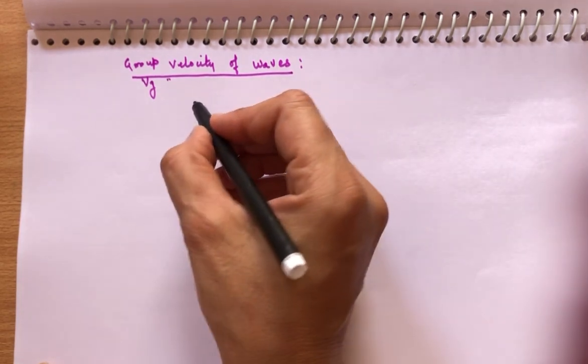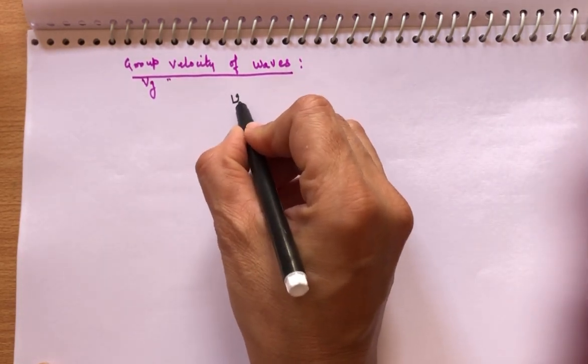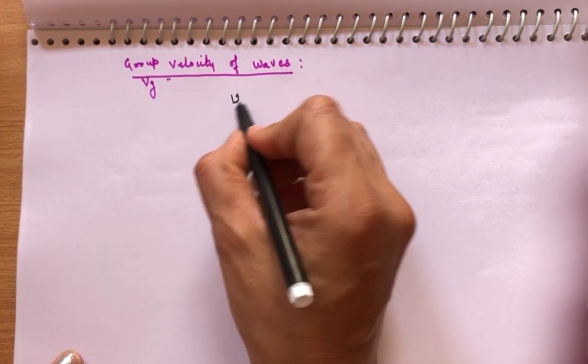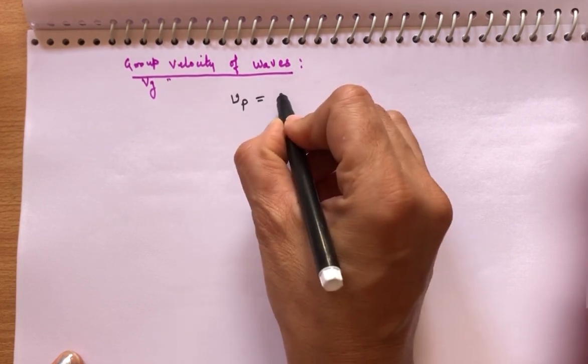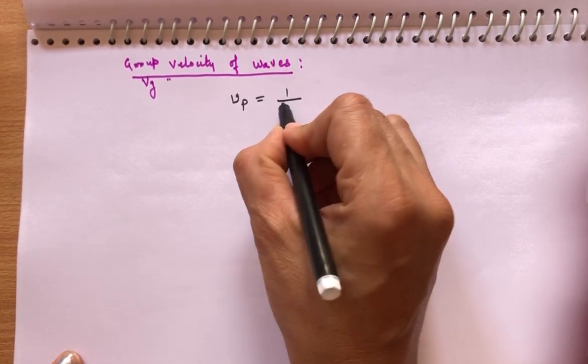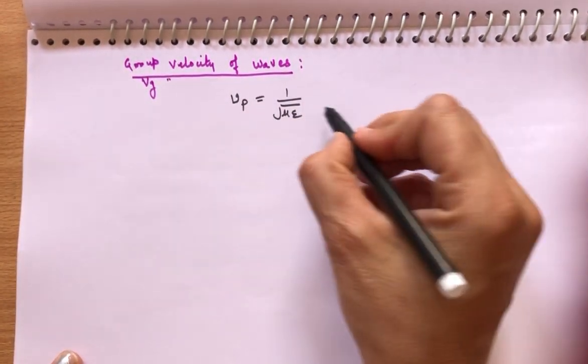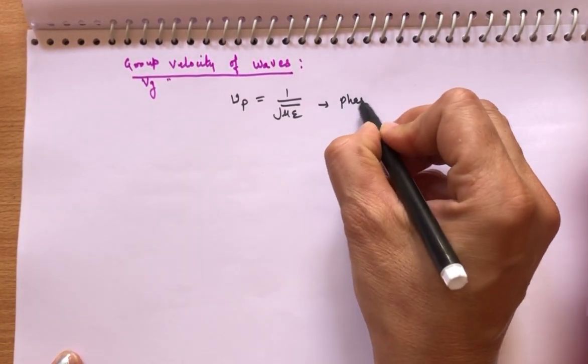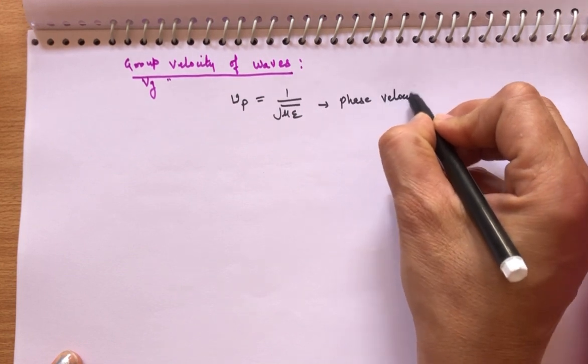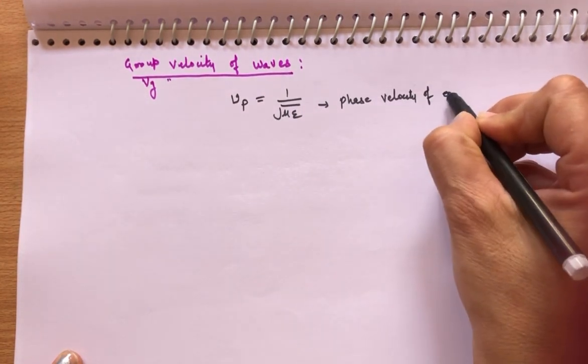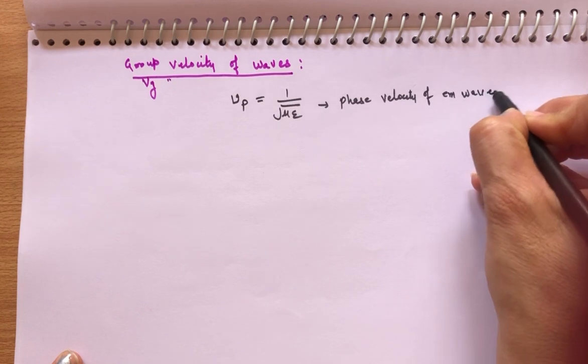For this we know that phase velocity Vp, for EM waves, is equal to 1 over under root mu epsilon for a medium. This is the phase velocity of EM waves.